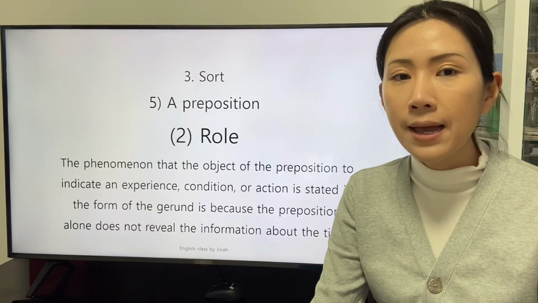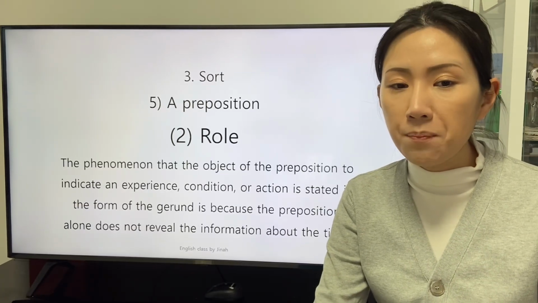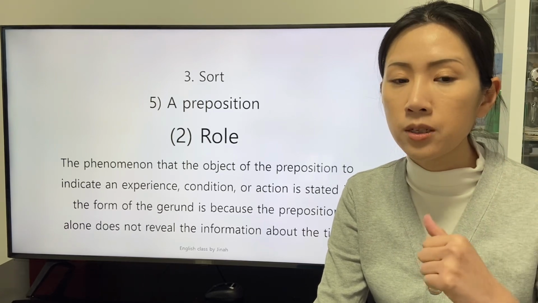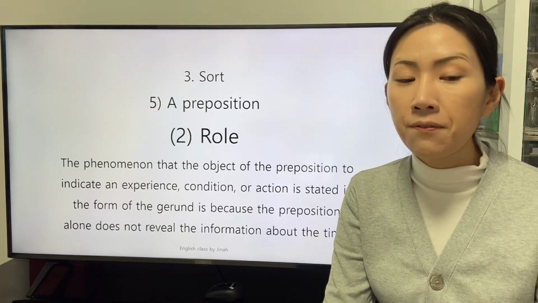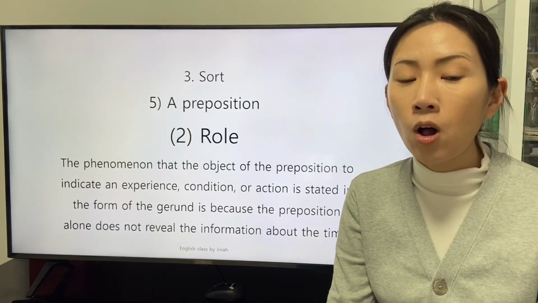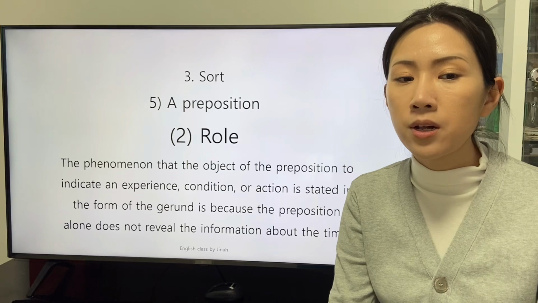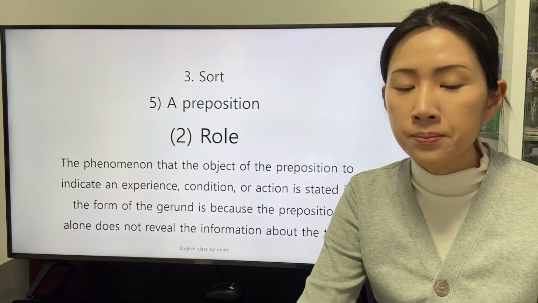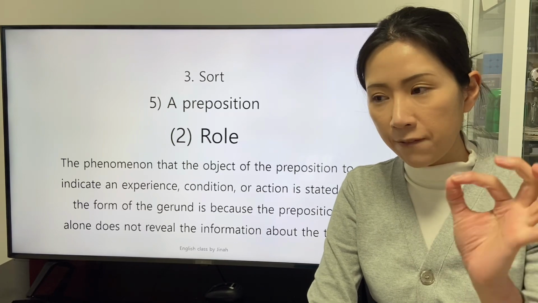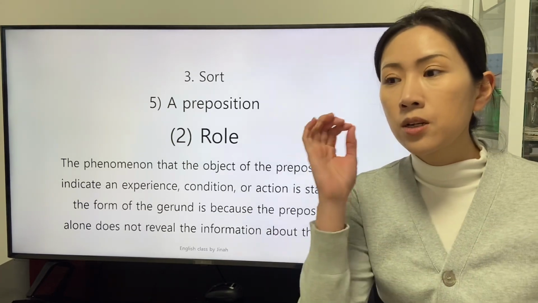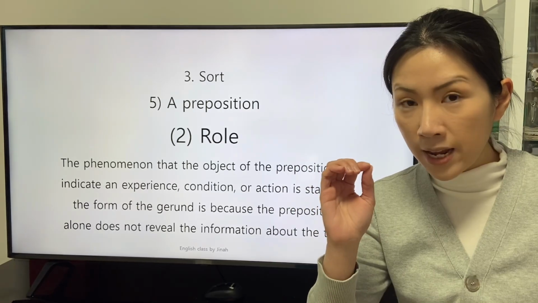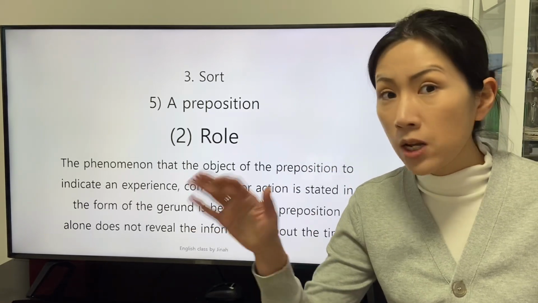The phenomenon that the object of the preposition to indicate an experience, condition, or action is stated in the form of the gerund is because the preposition alone does not reveal the information about the time. The form of the gerund as the object of the preposition reveals the reliance on the tense of the verb in a clause.